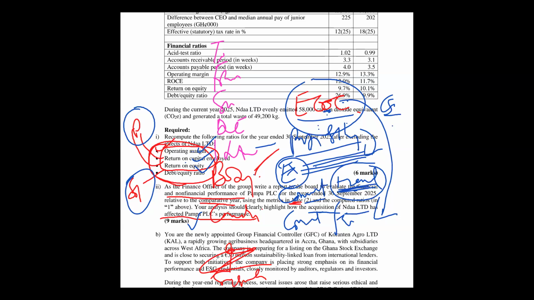When Nda was acquired and included in the ratio as a group, what was the ratio? Now, when it was excluded for the new year, what was the ratio? Then I'll comment on them. Then the last is the factors. Which factors contributed to the changes?